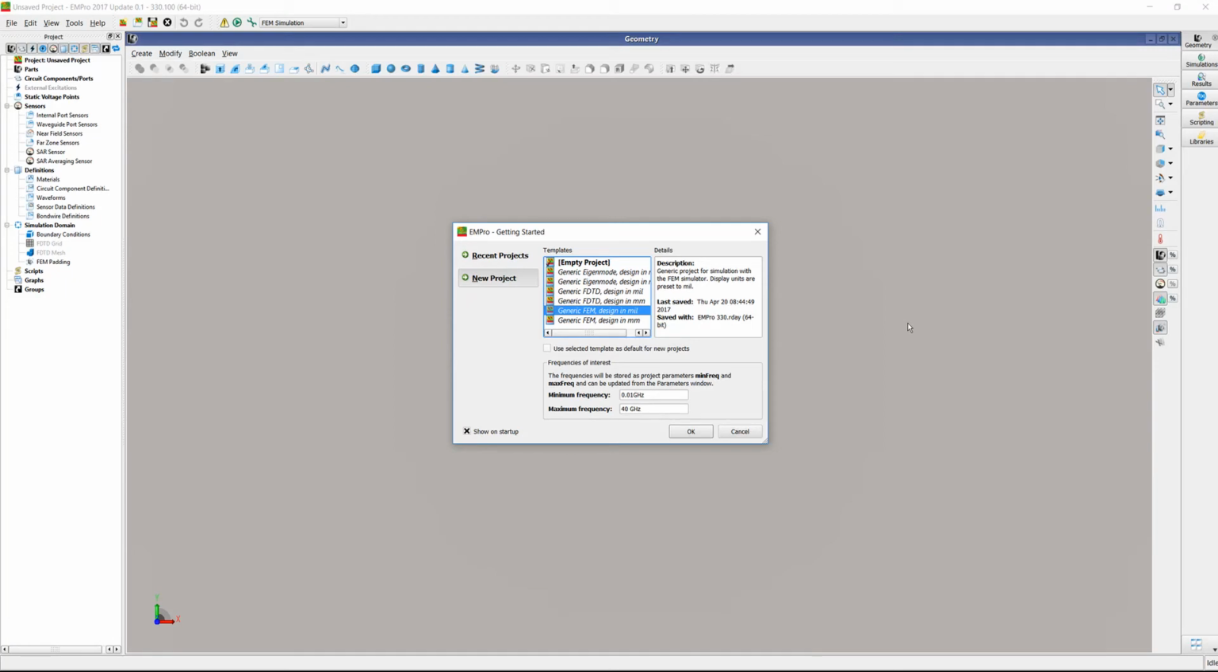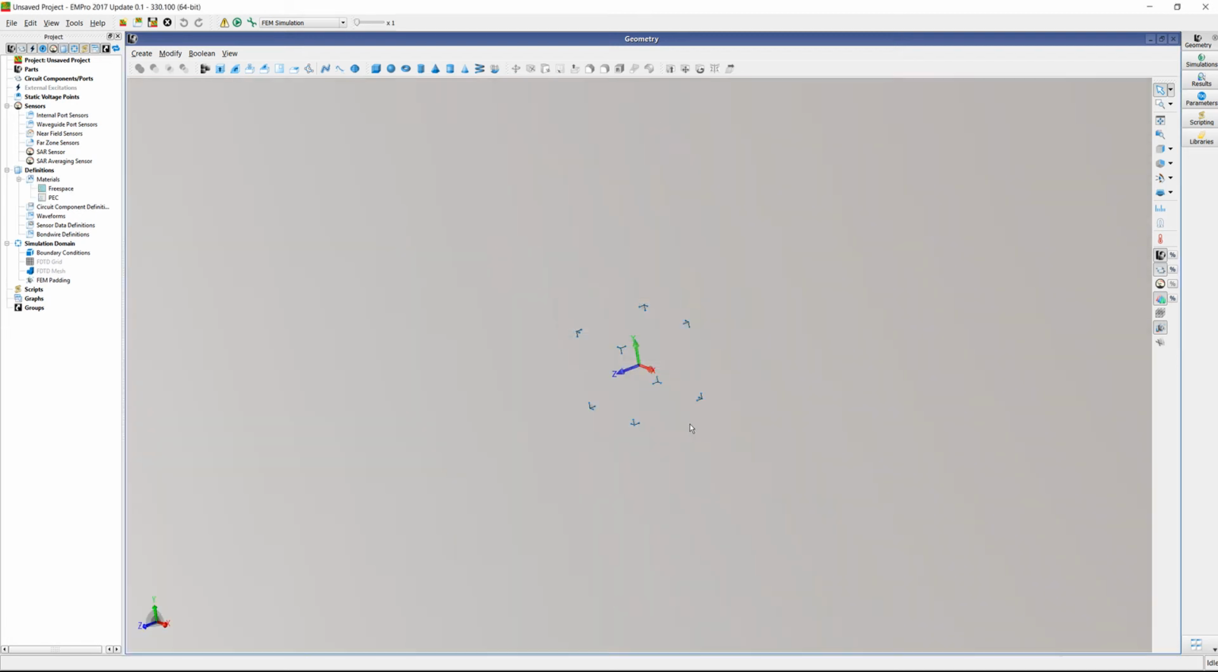In this video, we're going to show you how to import an SMA connector into our EMPro tool and set up the materials and ports. So first, let's start a new project. Use the FEM and mil because I know the connector is in inch or mil.